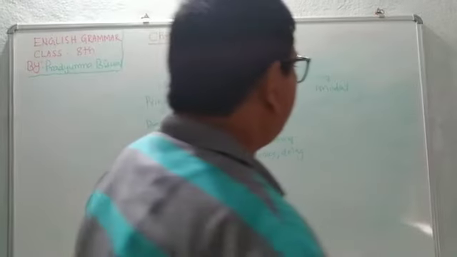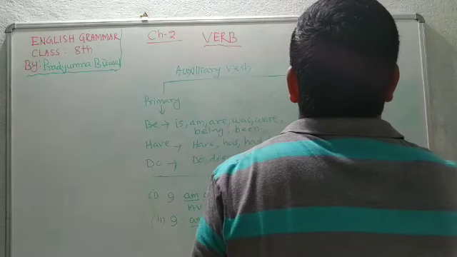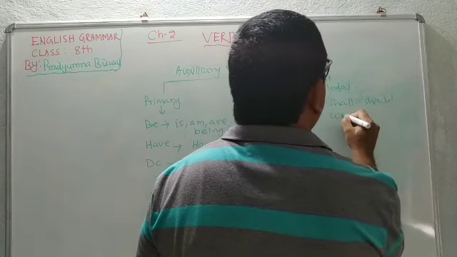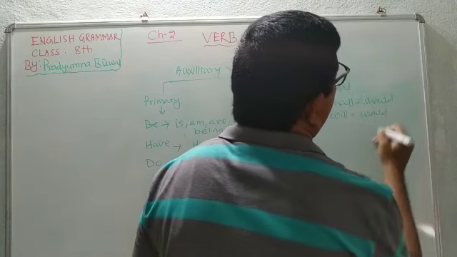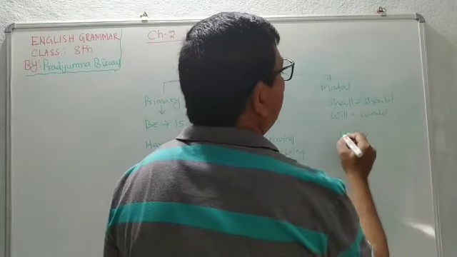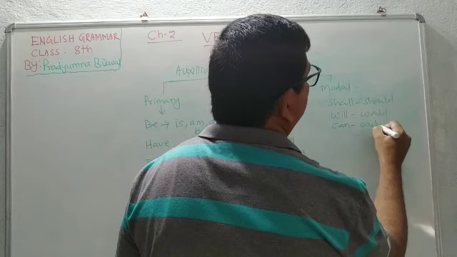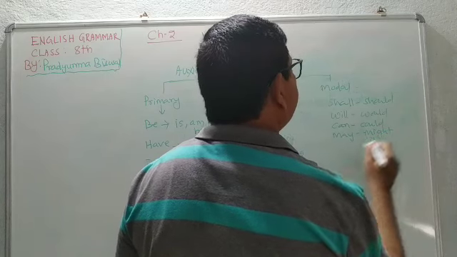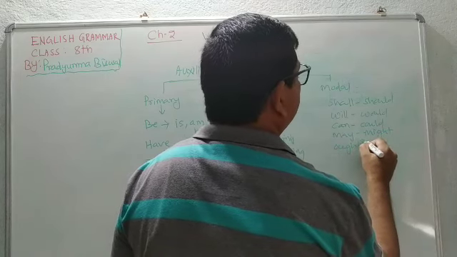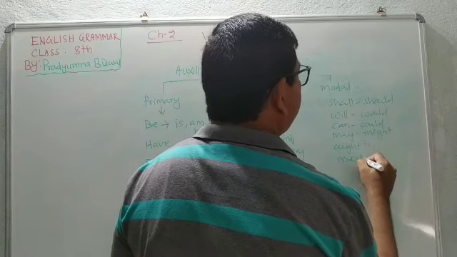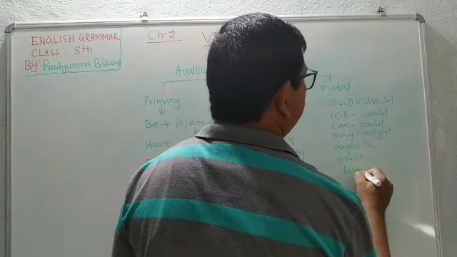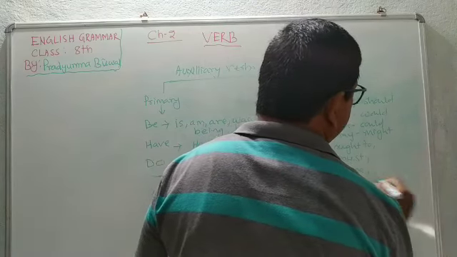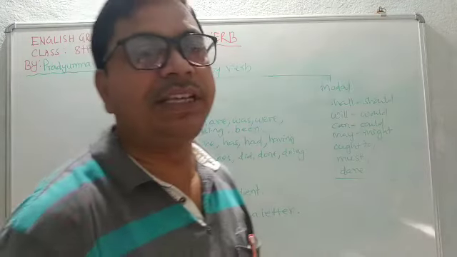On the other hand, the modals are shall, should, will, would, can, could, may, might, ought to, must, dare, used to. All these are modal auxiliary verbs because they cannot be used as main verb.